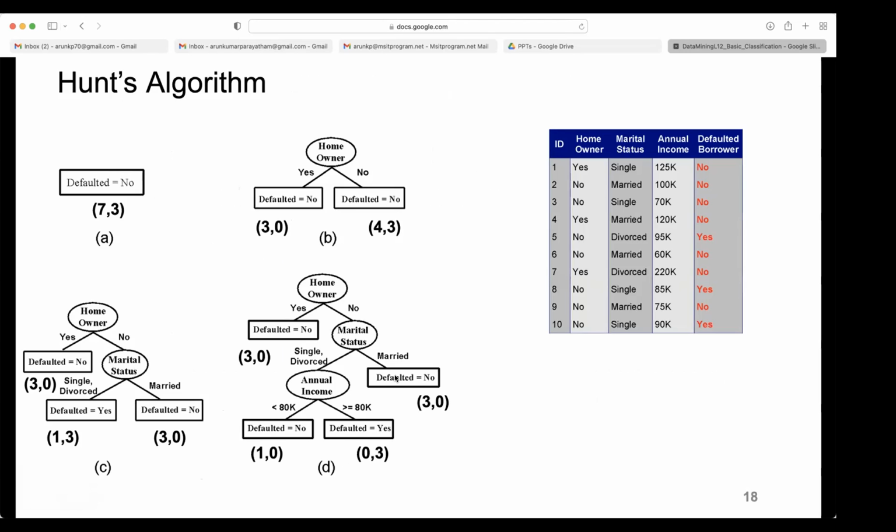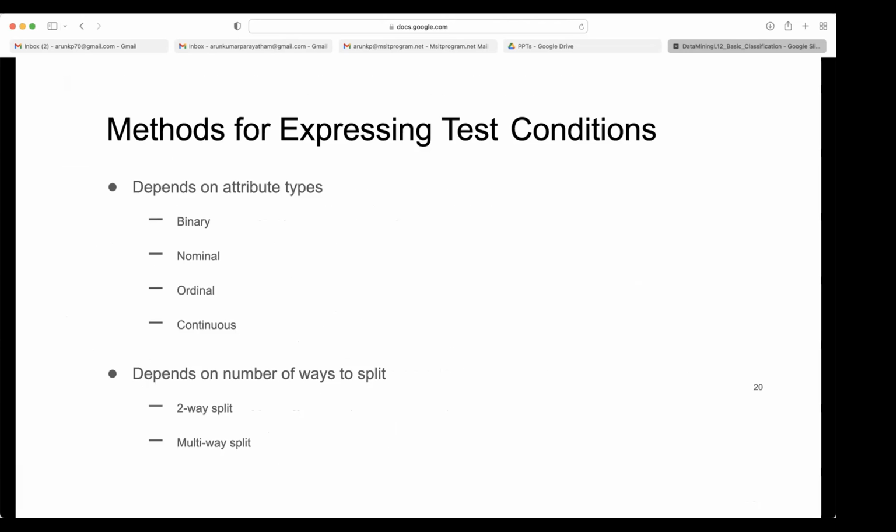Is it clear what is termination? When we terminate, how do we assign the class? Yes, sir. Okay. So what are the methods we have for expressing test conditions?